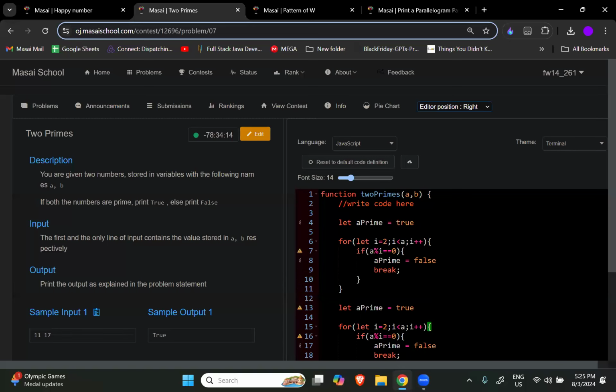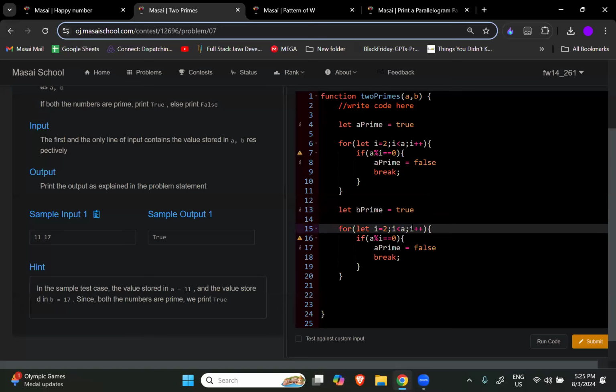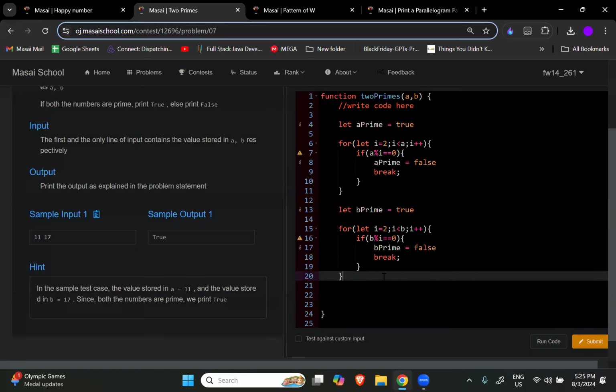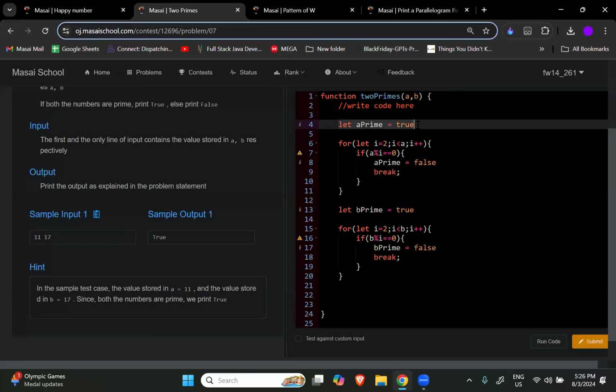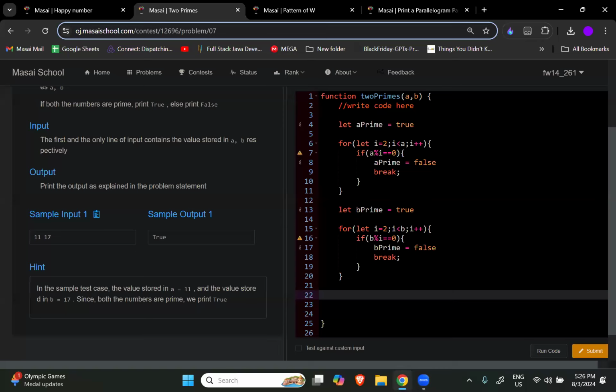I pasted it again. Instead of aPrime, I will do bPrime. And here in this loop, I will make it b. Here also b. And I will check for b. The same thing, right? And at the last, once you have both the answers, you can simply check it.